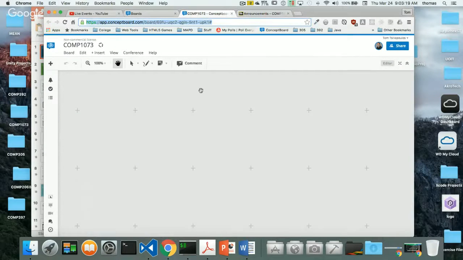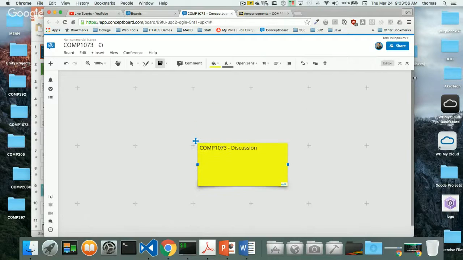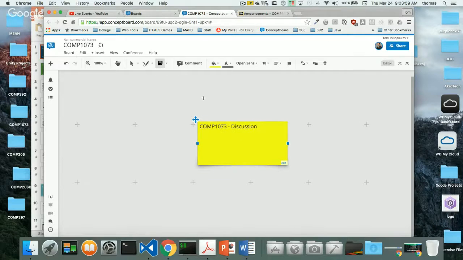When you join me on the link in Concept Board, you can do things like put a sticky, as an example. I want to put a sticky in the middle of my note, and this is where it's going to say COMP1073. We'll use this as a discussion board. All you have to do is post something in the sticky, and then I'll be able to see your questions. I'll periodically check over here to see if there's anything up on Concept Board. I'll take a break here and there to see if you've got anything that you want to share. If you can't hear me, those kinds of things, definitely put it up there.